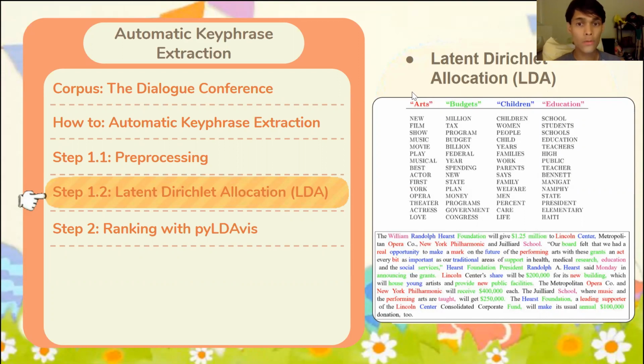So this will form our research areas. In this case, we maybe have 4 research areas, and the candidate key phrases basically give us an idea of what that topic is. So budgets is tax, budget, billion. Children might be people and families, and so on and so forth.